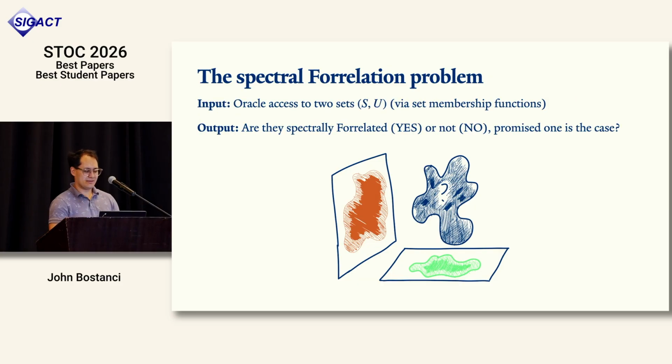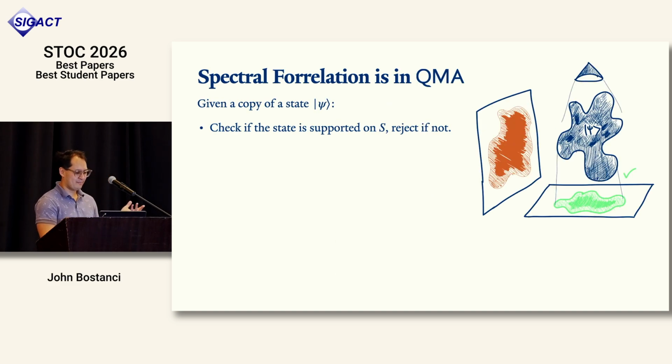Okay, and we're going to ask yes or no, right? It's going to be a promise problem. So either there will be a state or not. And this problem is now in QMA, and there's a very simple algorithm, which is you just check if the shadow on the floor is on S.